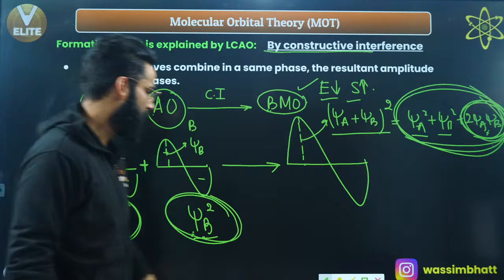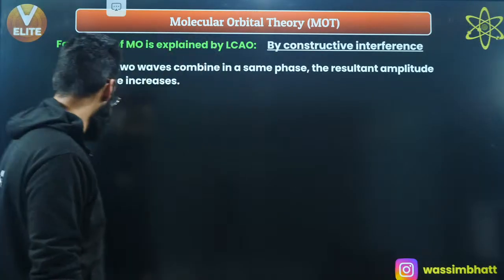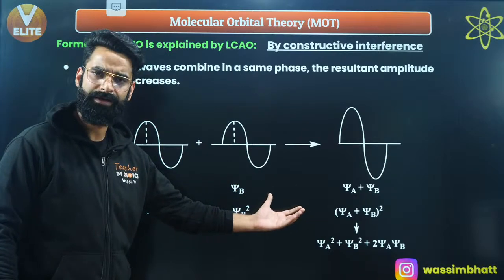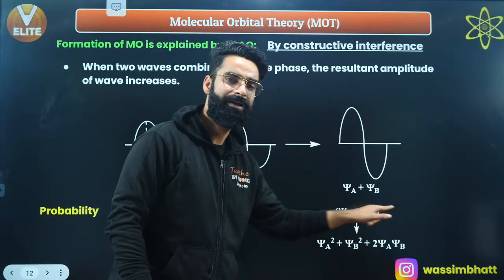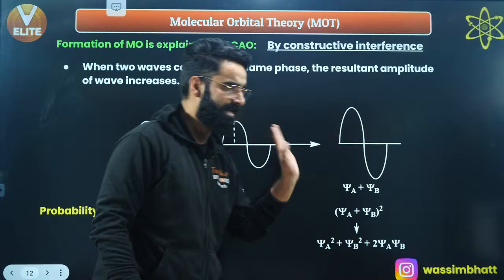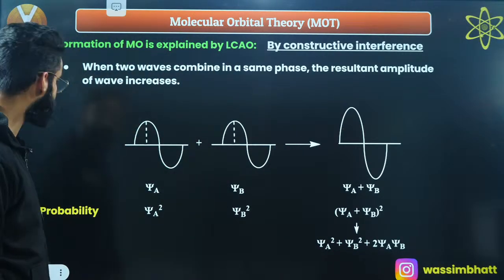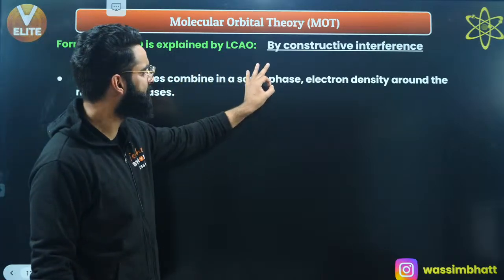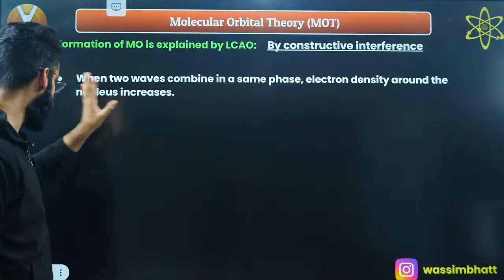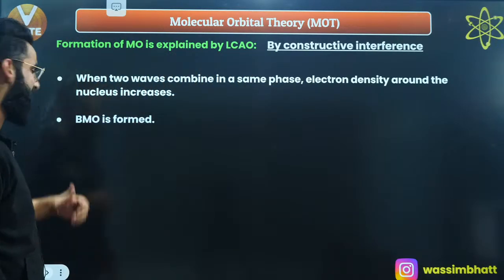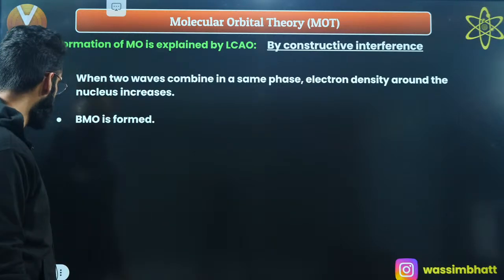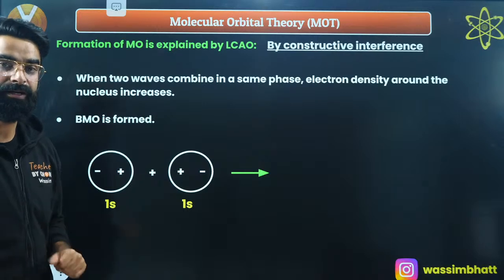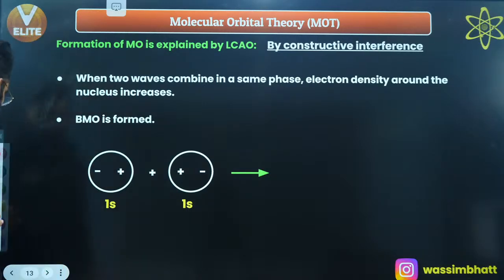Now let's talk one by one about how these molecular orbitals are getting formed by means of constructive interference, right? This is something which I've shown you over here. Correct? So electron density in this bonding molecular orbital is increasing by this much of amount, 2 times psi A psi B. That's it. Correct? So when two waves combine in same phase, electron density around the nuclei increases, and bonding molecular orbital is formed. That's something which I told you, right? Let me show you exactly how this bonding molecular orbital looks like. Have a look, guys.